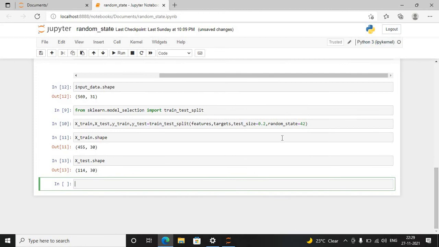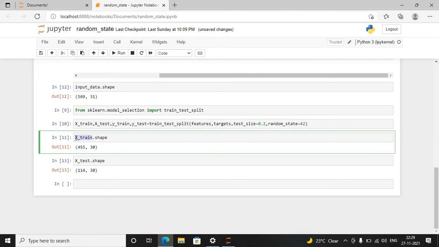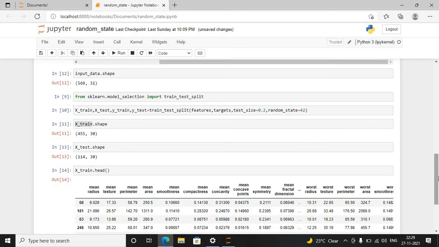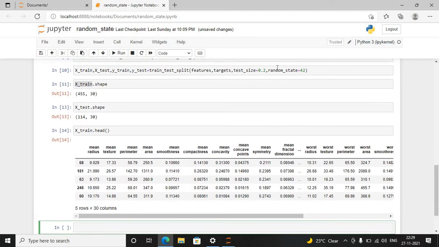Now I have assigned this random state as 42, and I'm going to print the first 5 rows of this train data. Here the random state argument takes a seed value, which produces pseudo-random numeric values in the scikit-learn background. If I select 42, you can see that this training data has some random index values.